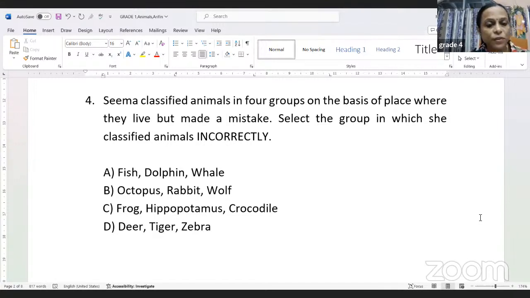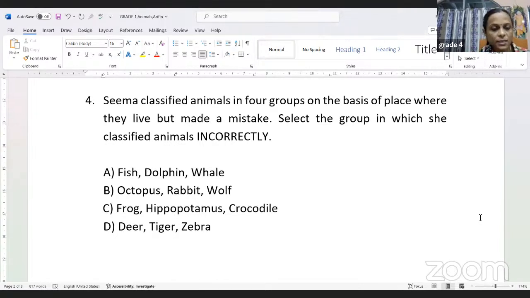First one, fish, dolphin and whale. I think this option is the correct one, as all of them live in water only. Okay, so all of them live in water, so that is correct. Then we have octopus, rabbit, and wolf. Now this is a wrong option, isn't it? Because octopus lives in water and rabbit and wolf live on land.